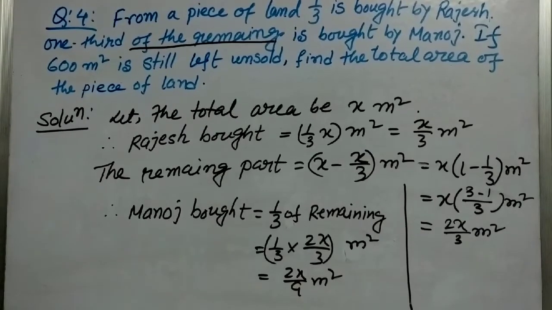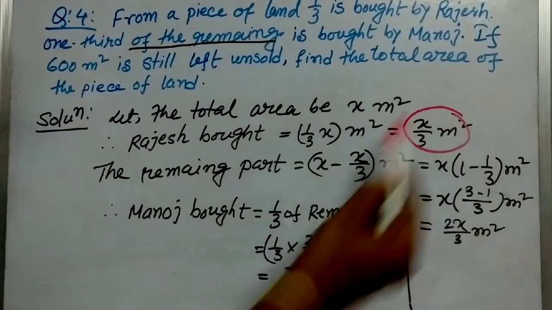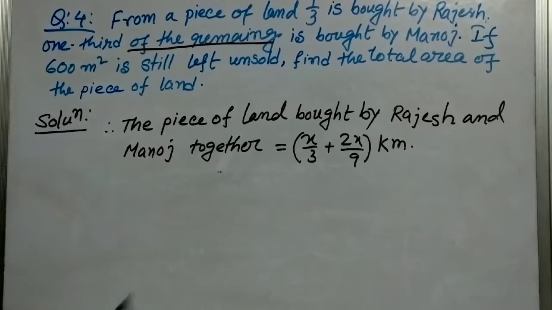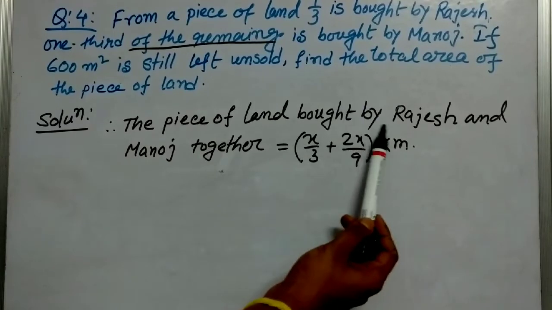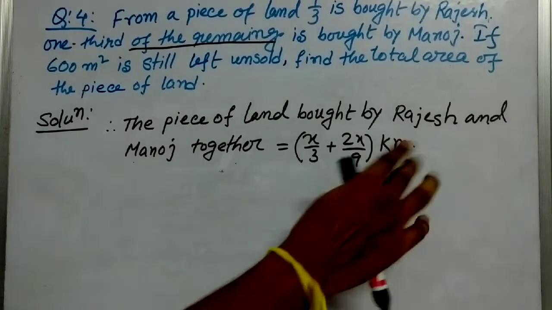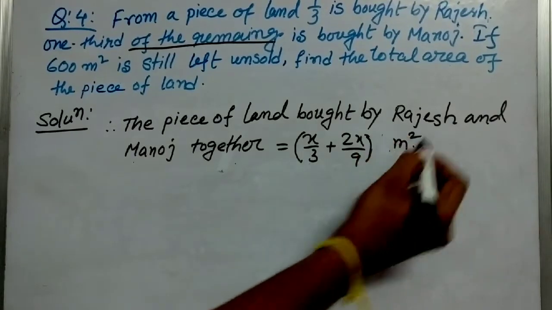So the pieces of land bought by Rajesh and Manoj are x by 3 and 2x by 9. Therefore, the piece of land bought by both Rajesh and Manoj together is equal to x by 3 plus 2x by 9 meter square.